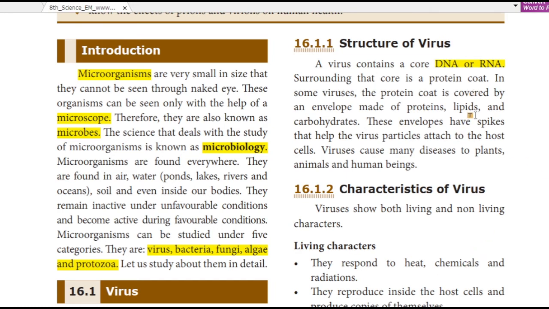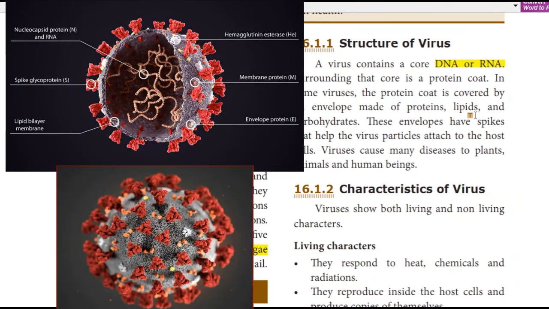Spikes means thorns, it has thorns. Did you see that COVID virus picture? It has some spikes. This is the important point. You have to understand.